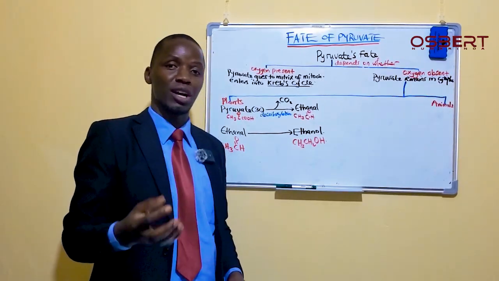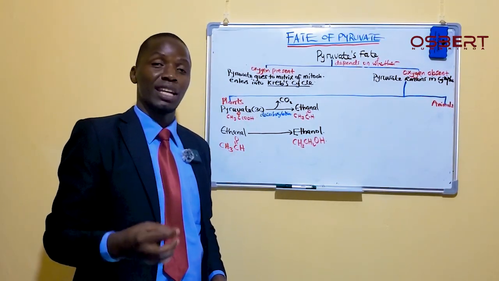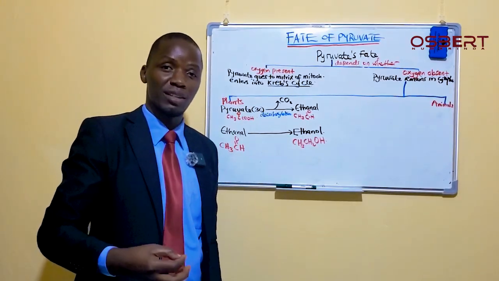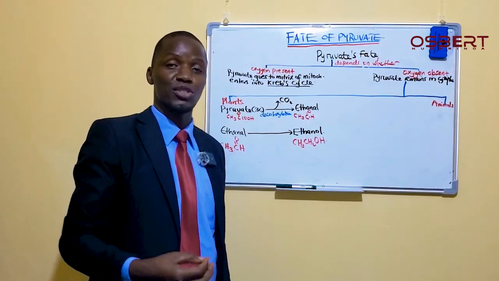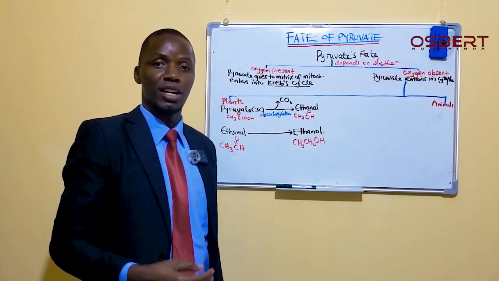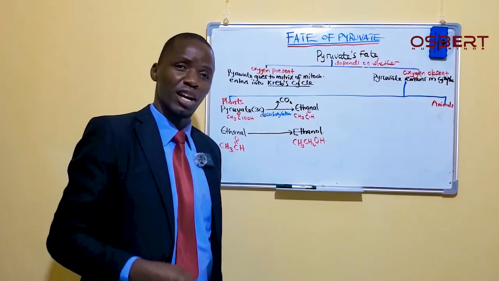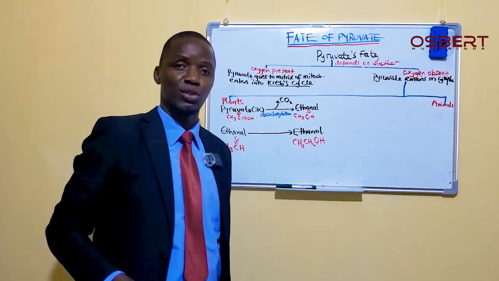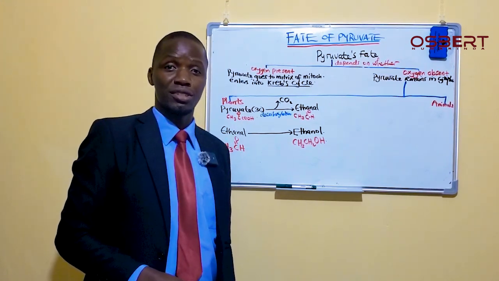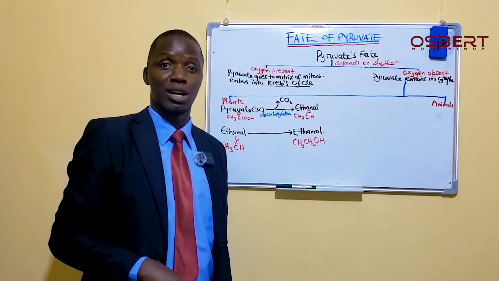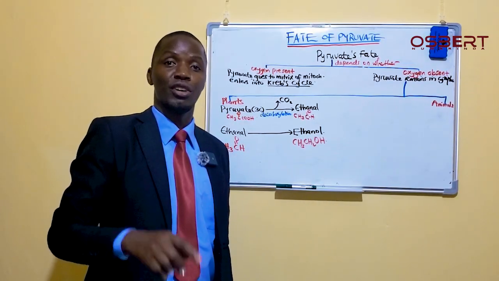Remember, we have two terms: oxidation and reduction. Now, what happens in oxidation? We say oxidation means addition of oxygen, removal of hydrogen, and removal of electrons. Then reduction means removal of oxygen, addition of electrons, and addition of hydrogen. All those are referring to reduction.